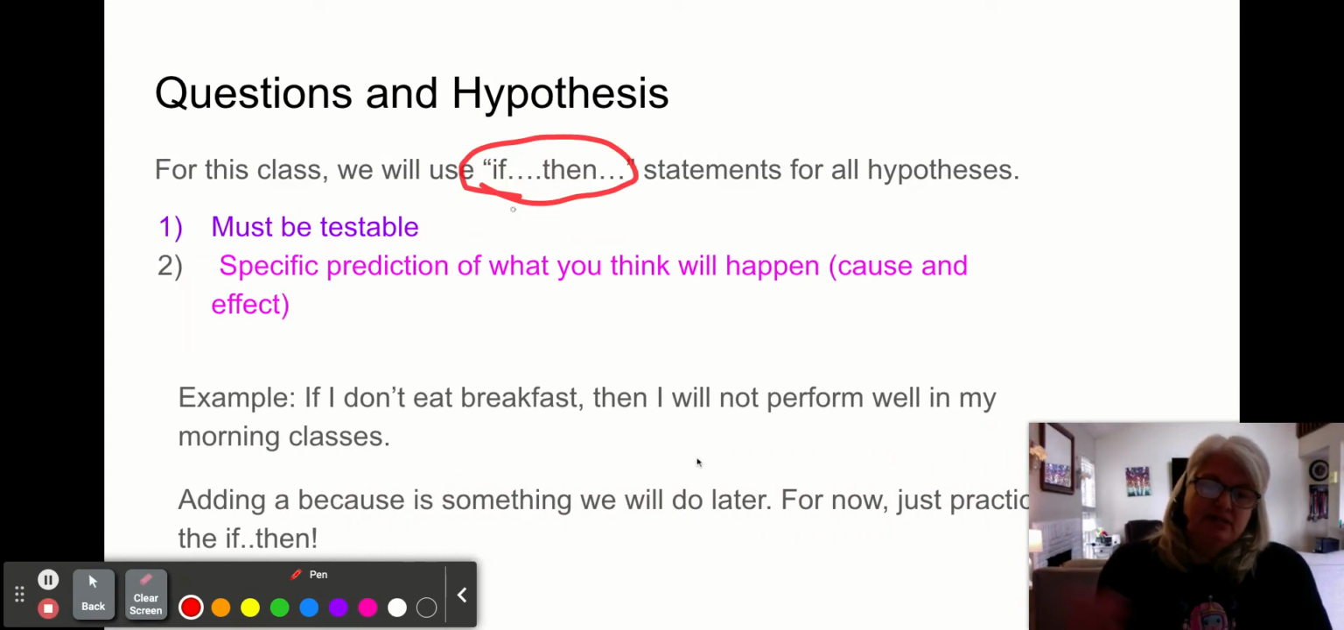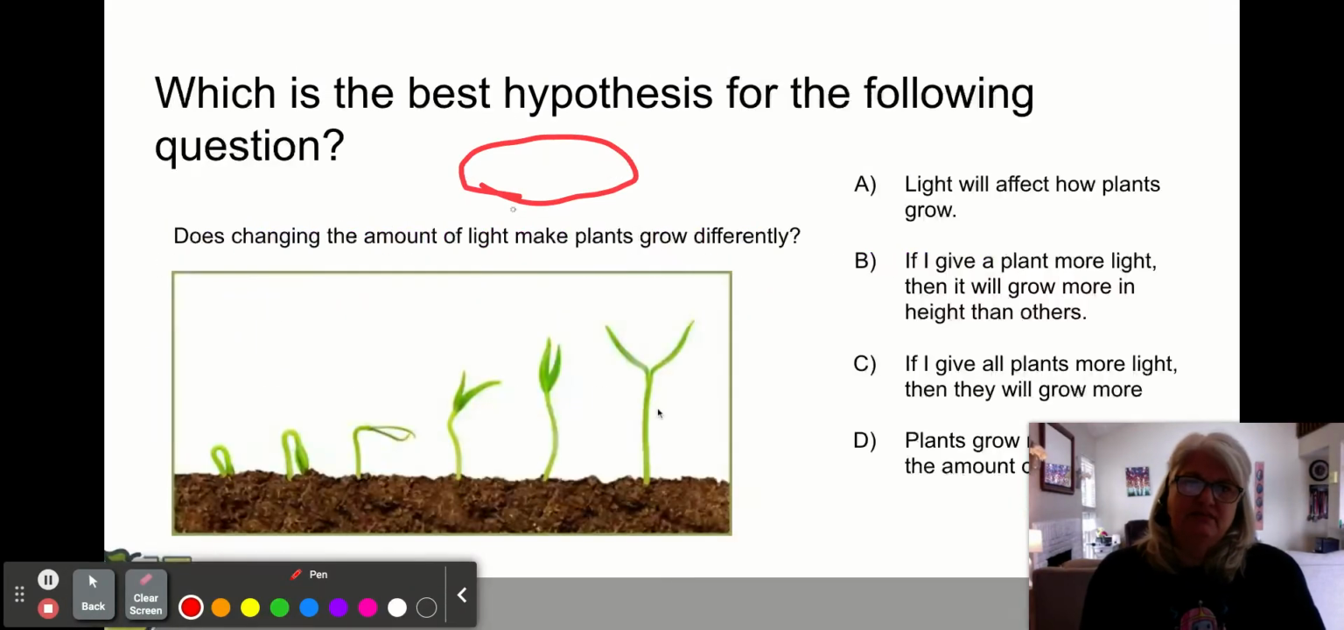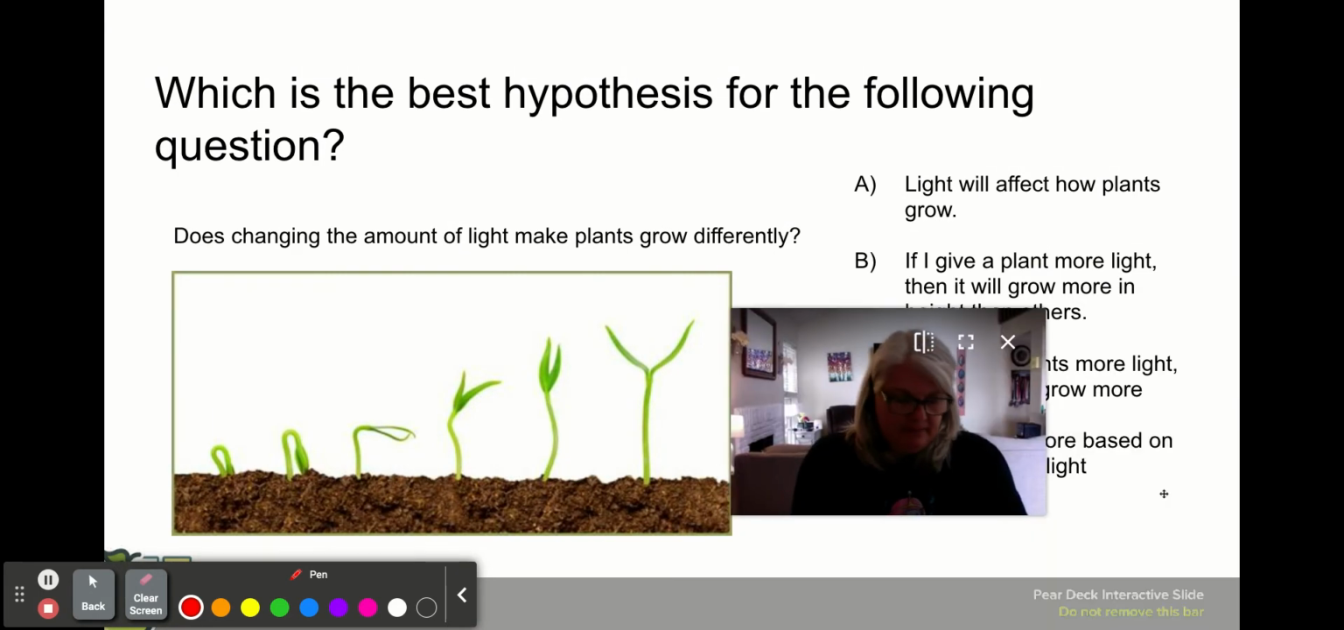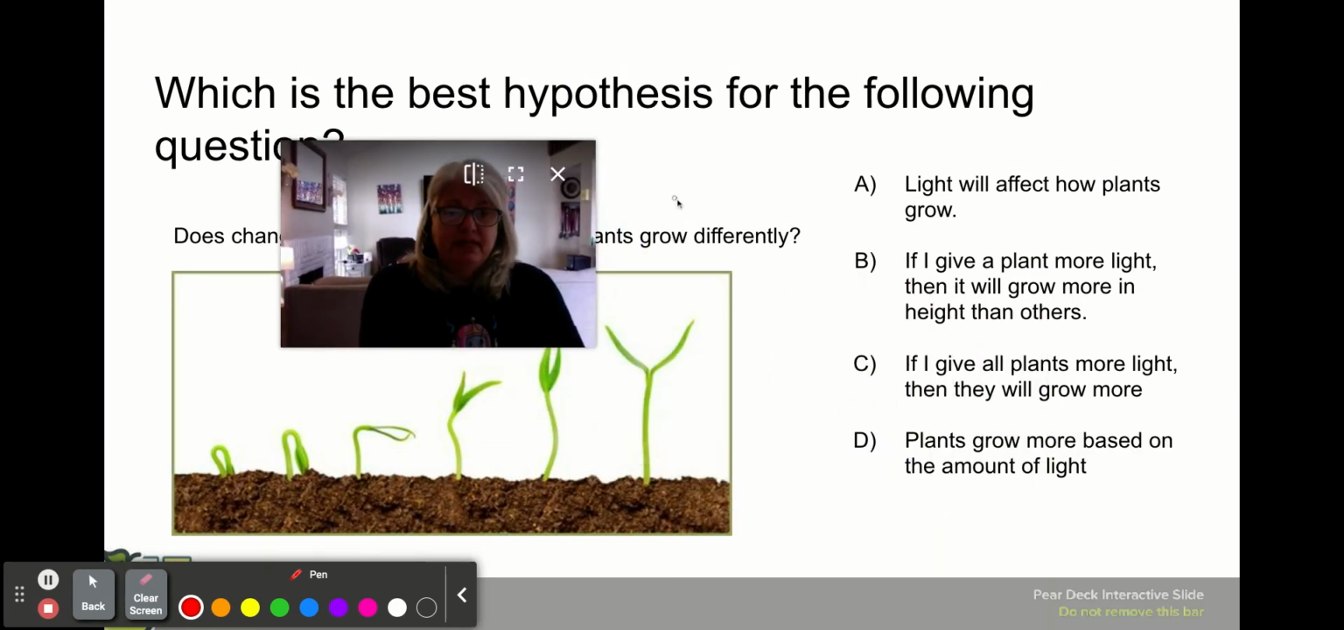Now, here's another example. If I don't eat breakfast, I will not perform well in my morning classes. And again, later on, we'll start adding the because. For now, just practice with the if-then. Excuse me. Okay, so here's a question. Does changing the amount of light make plants grow differently? So that's my question. Pause the video, and I want you to figure out which of the following choices is the best